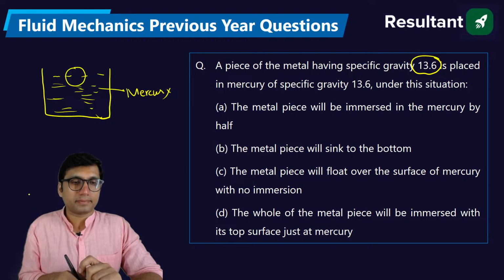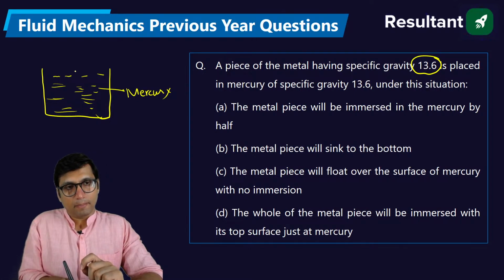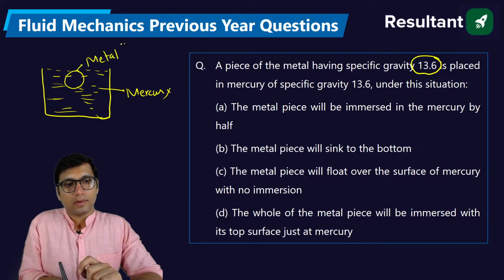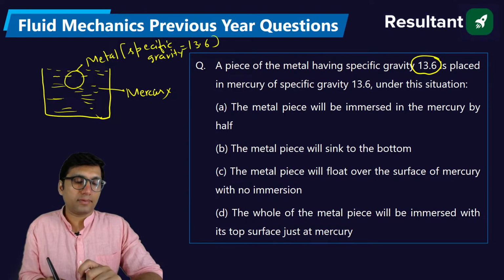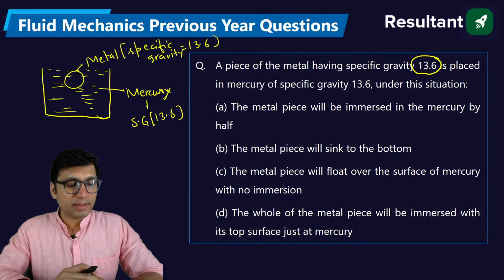This metal has a specific gravity of 13.6, that is 13600, and the mercury is also having a specific gravity of 13.6. Now you must have studied the stability condition.